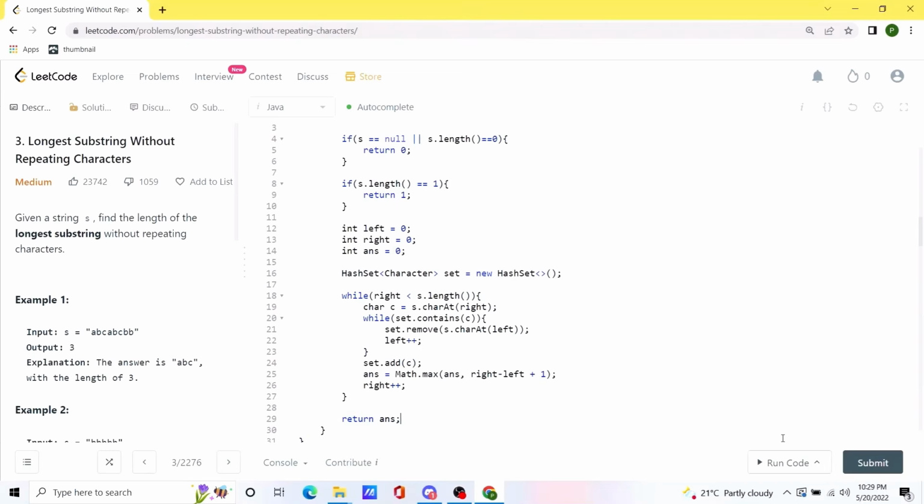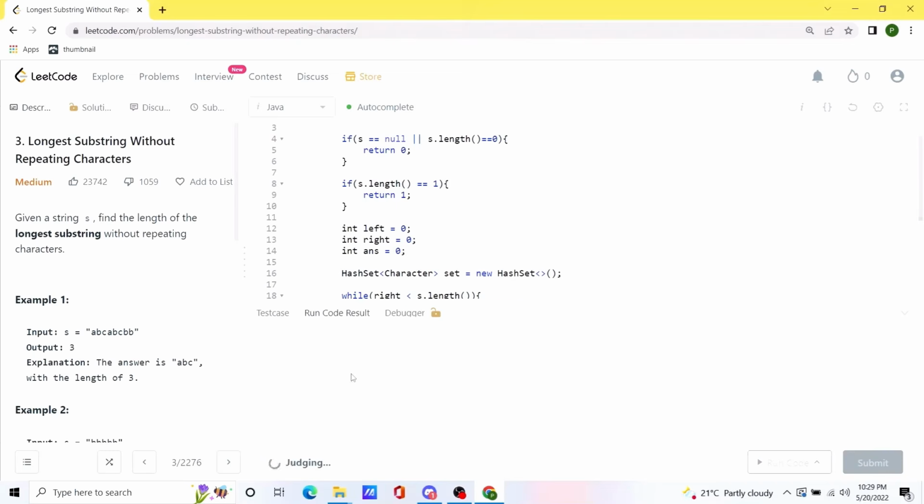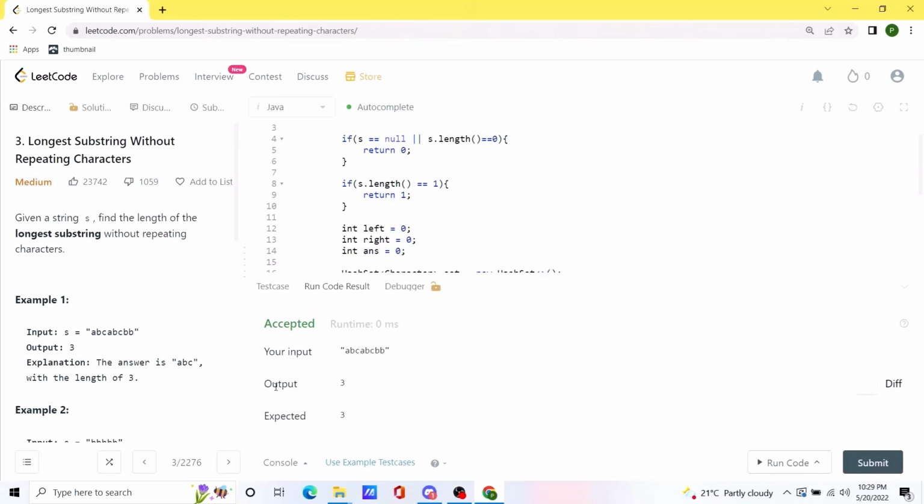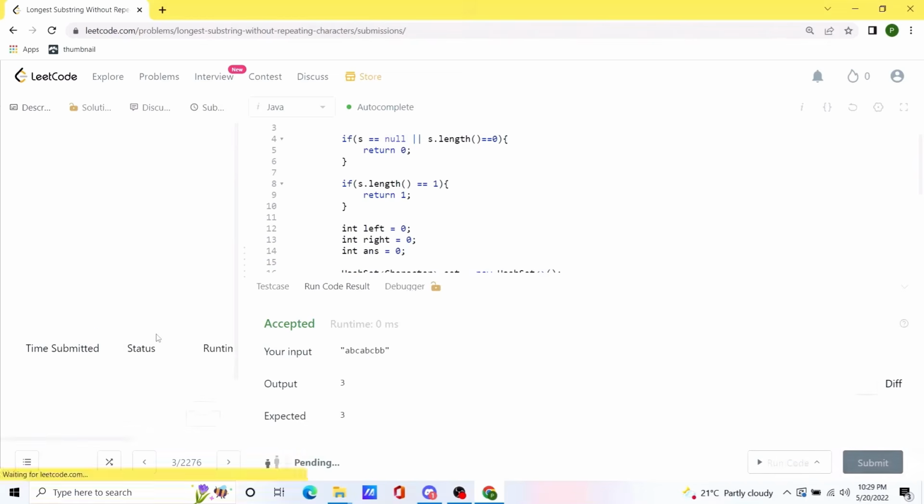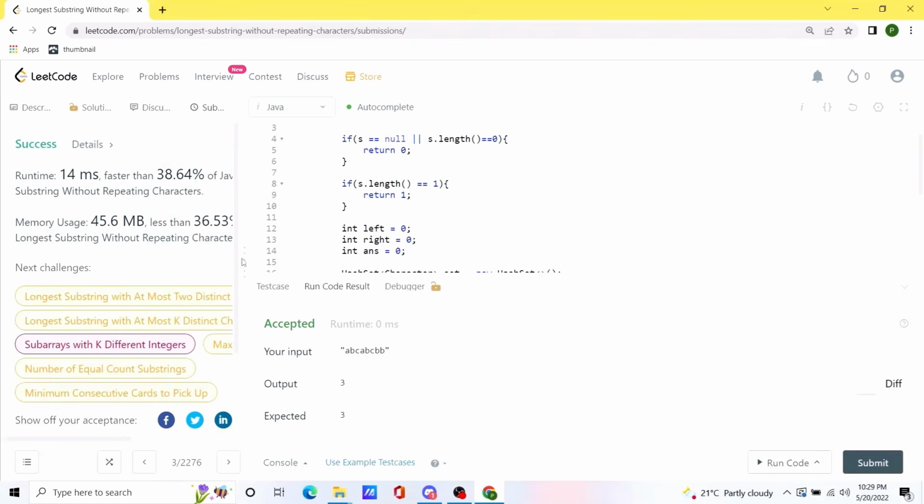Now let's try to run this code. Okay, seems like our solution is working as expected. Let's try to submit it. And our code runs as expected.